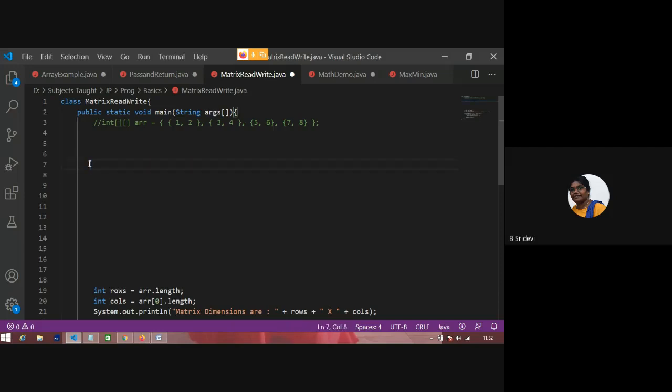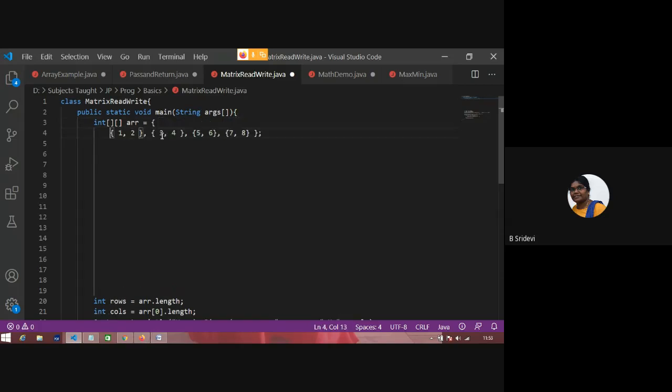This is one thing. Okay. And we have seen array initialization for single dimensional array. If I want to initialize a two-dimensional array, this is the syntax we have to follow. Actually for one-dimensional arrays, we kept the elements like this. For two-dimensional arrays, what we have to do? We have to use pair of brackets. See this. This is 1.